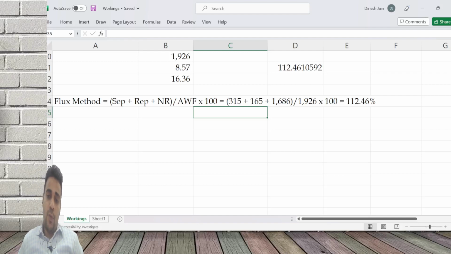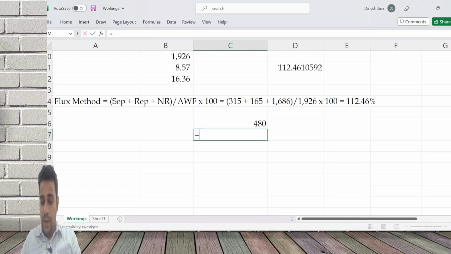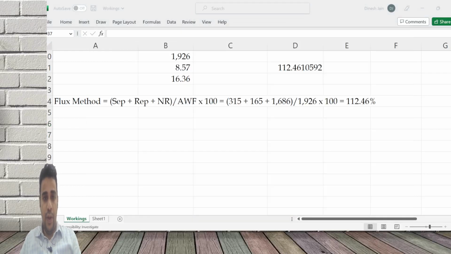315 plus 165 plus 1686. I think what the staff ended up doing is they missed out one number when dividing by 1926. This is how you will get 24.92. 24.92 will come if you miss out on new recruitments. New recruitments seem to have been missed out, and that's how you get 112.46%.